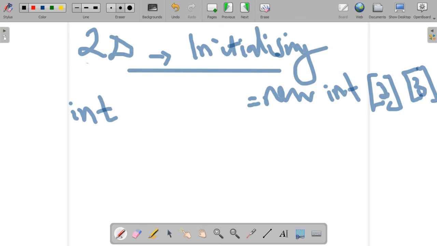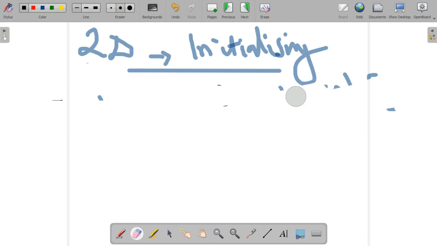In another way, you can write the square brackets like this: int s, and after the array name it should be followed by the square brackets. Like in a one-dimensional array, we can do the same for a two-dimensional array. Here in the two-dimensional array, we have to specify two square brackets, one to specify the number of rows and one for the number of columns.